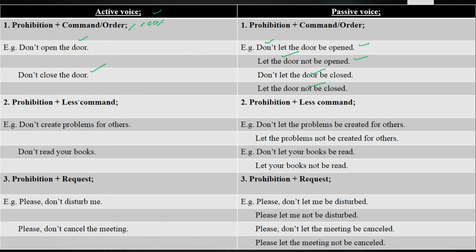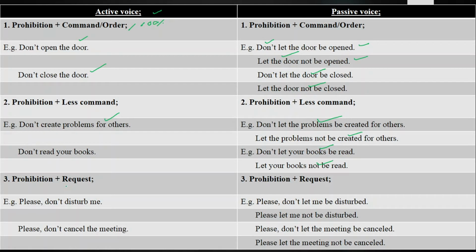Second, we have the imperative sentences for less command and prohibition plus less command. These can be used by your elders, like your elder brothers, your family members, those who can have less command, your teachers. Suppose I say don't create problems for others, don't let the problems be created for others, and let the problems not be created for others. There are 2 ways to change it into passive voice. In the same way, don't read your books, don't let your books be read, and let your books not be read. So there are 2 ways again.